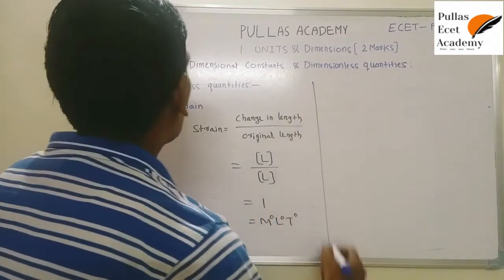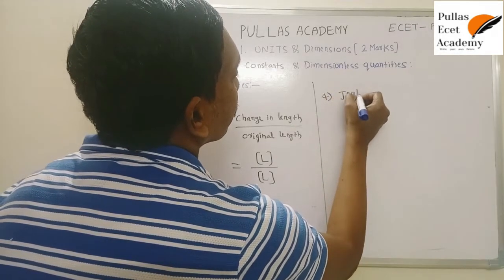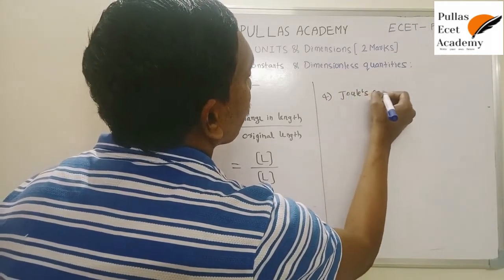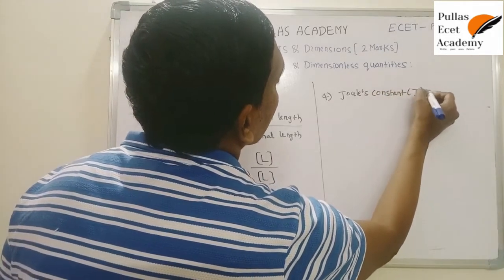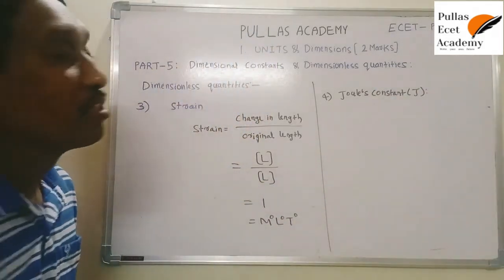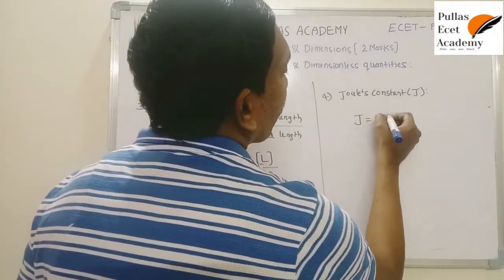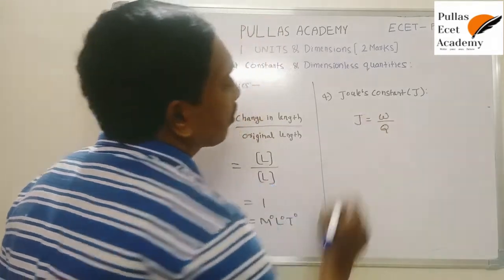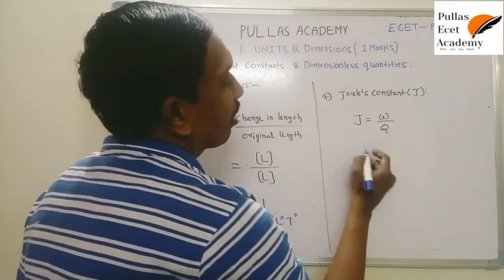One more example is Joule's constant. What is the expression for Joule's constant? Based on Joule's law, Joule's constant J is equal to work done by heat energy, W by Q. Capital Q stands for heat energy, and W stands for mechanical work done.